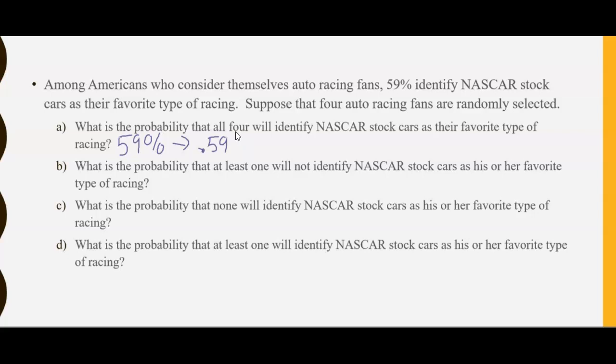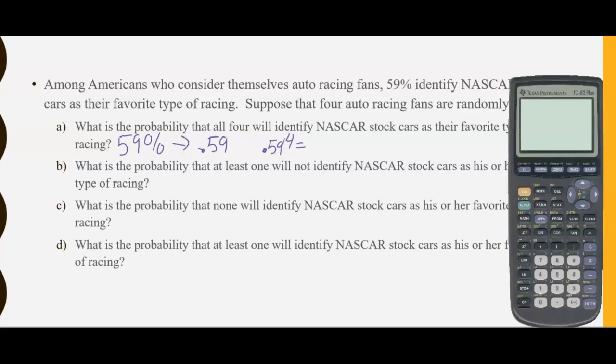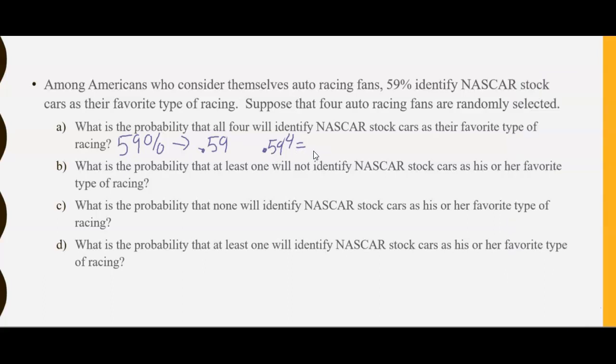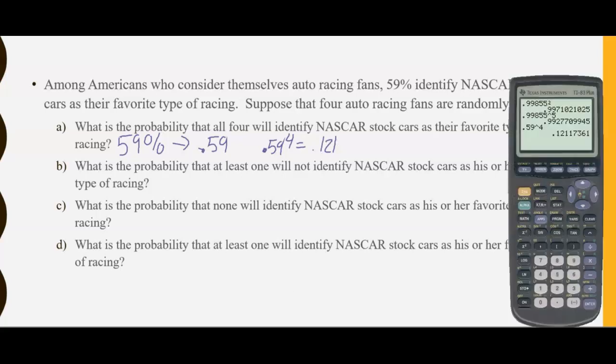0.59. And then we have 4 individuals. So then we're going to raise that number to the 4th power. So for our answer, we're going to do 0.59 raised to the 4th. And that'll give us our answer. So calculator. 0.1211. If I rounded correctly, and I did.